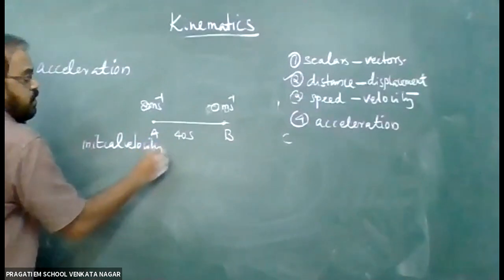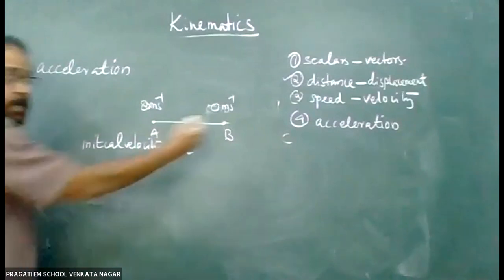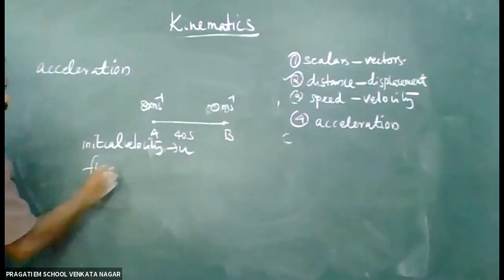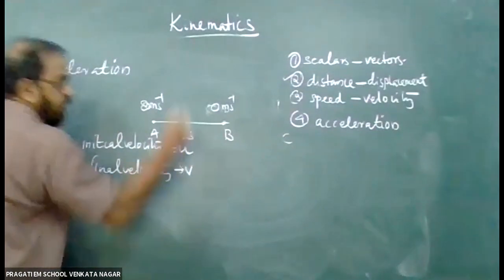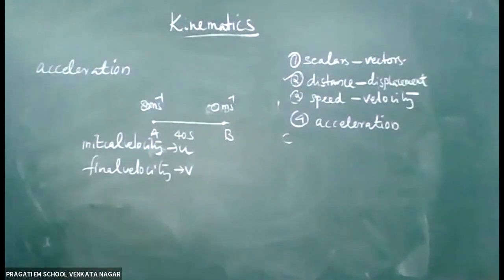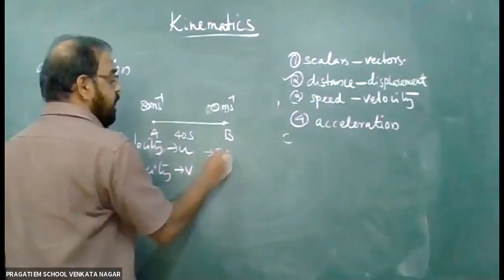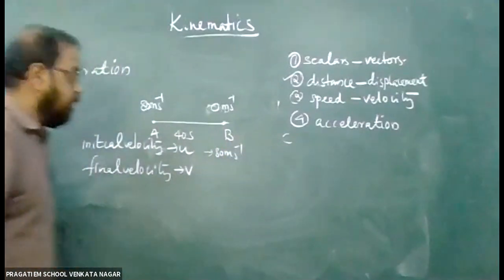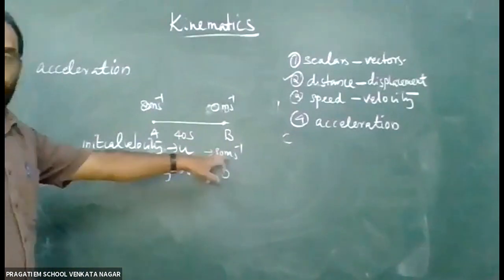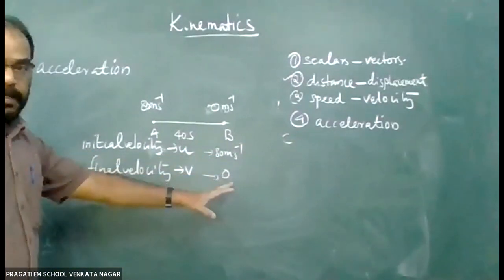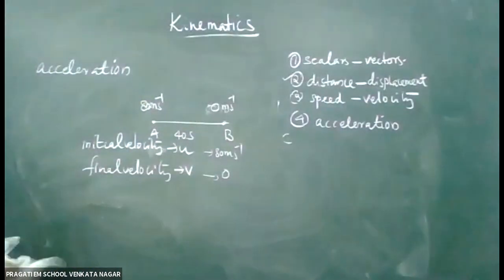The initial velocity is here u, and it reaches there and its final velocity. Final velocity is generally denoted by the letter V. So here in this example, the initial velocity is 80 meter per second and the final velocity is 0. Always don't use any units for 0. Don't say 0 meter per second, say only 0. So the velocity is 0.